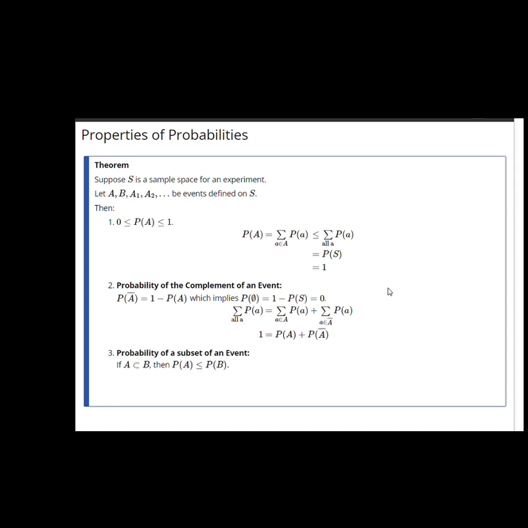Number 3, the probability of a subset of an event. Suppose we have two events, A is a subset of B. Then the probability of A is less than or equal to the probability of B. This again is easy to show because the probability of A is the sum of the probabilities of points in A, which in turn is less than or equal to the sum over a larger set, which includes all points in B, the latter being P of B.